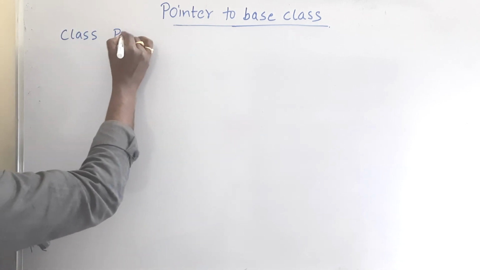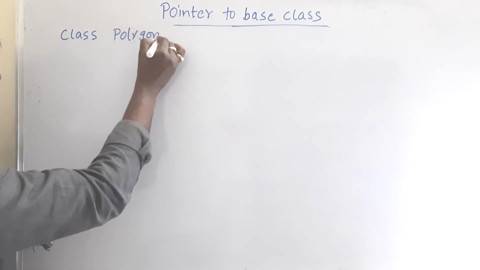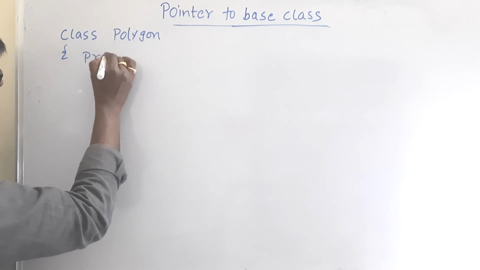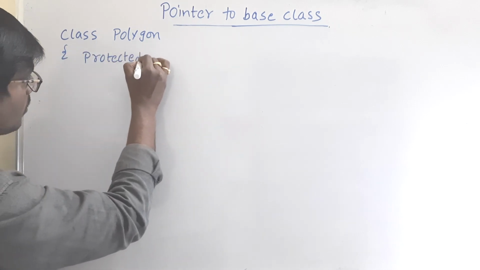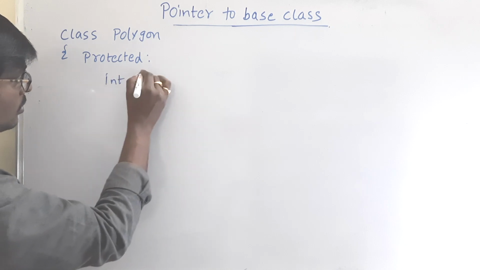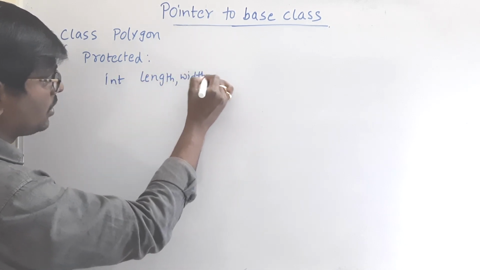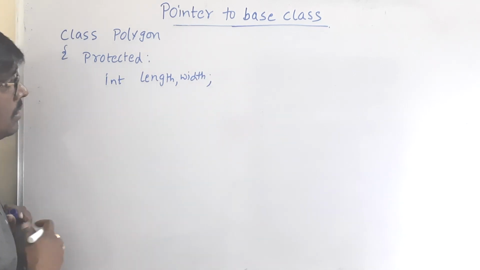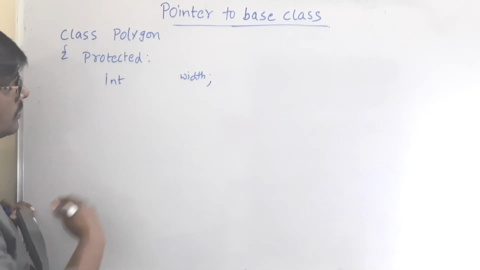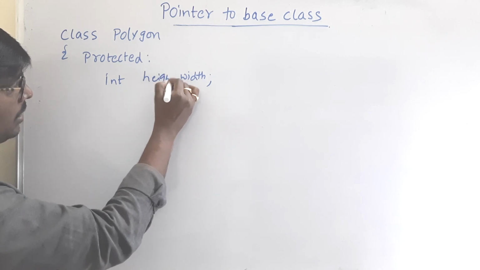Class polygon, protected, suppose int length, width, for example any two variables, int height, width.